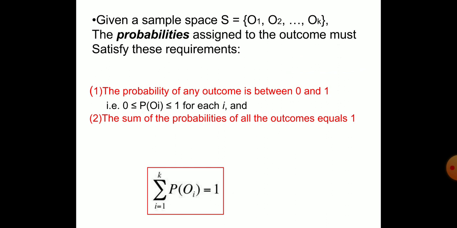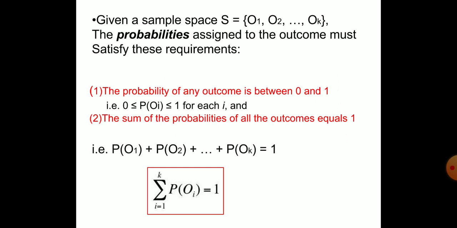The sum of the probabilities of all outcomes is equal to 1. That means if you are summing the probabilities of all the outcomes, if you are adding them, that gives 1. That is the mathematical representation symbolically: sigma i equals 1 to k, P of Oi is equal to 1.